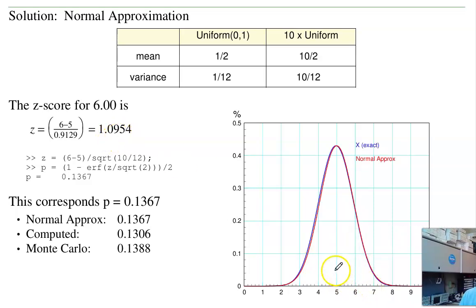The z-score is how far 6 is from the mean in terms of standard deviations. Find the area of the tail, either using StatTrack or MATLAB. Area of the tail is 13.67%. Computed was 13.06. Monte Carlo, 13.88.